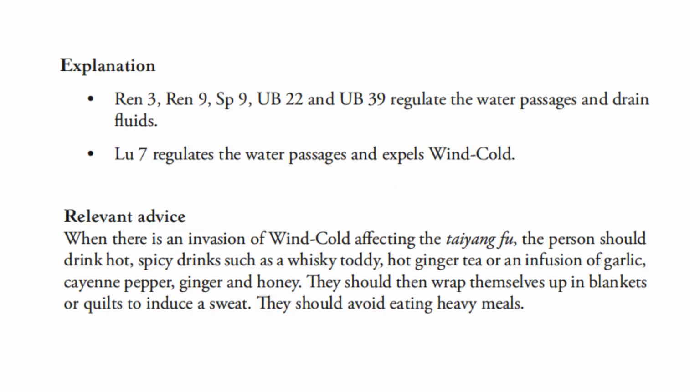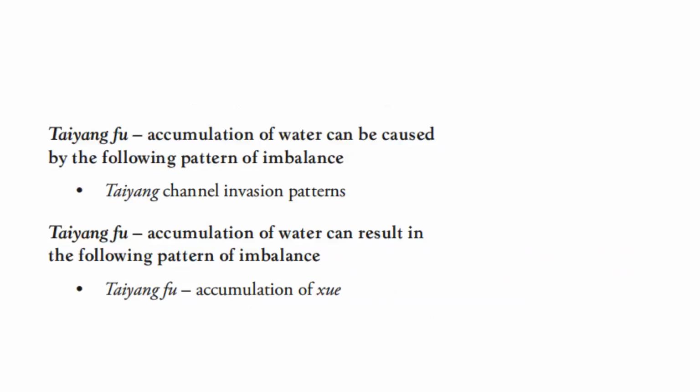When there is invasion of wind cold affecting the Taiyang Fu, the person should drink hot, spicy drinks such as a whiskey toddy, hot ginger tea, or an infusion of garlic, cayenne pepper, ginger, and honey. They should then wrap themselves up in blankets or quilts to induce a sweat. They should avoid eating heavy meals. Taiyang Fu accumulation of water can be caused by Taiyang channel invasion patterns. Taiyang Fu accumulation of water can lead to Taiyang Fu accumulation of blood.